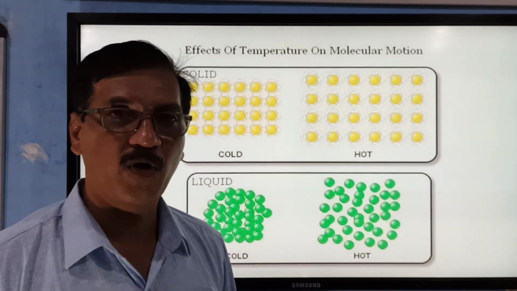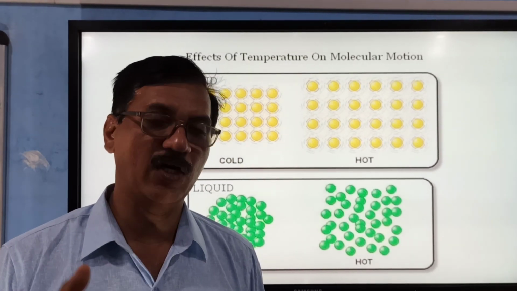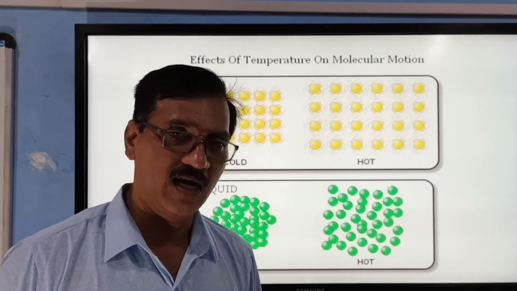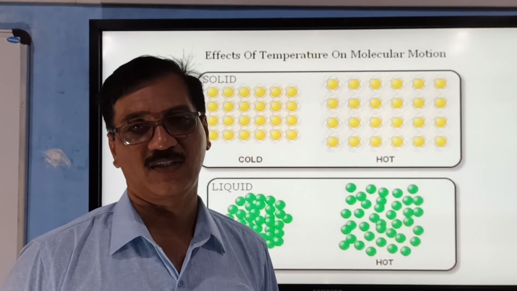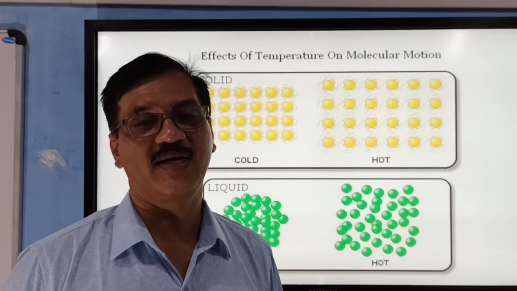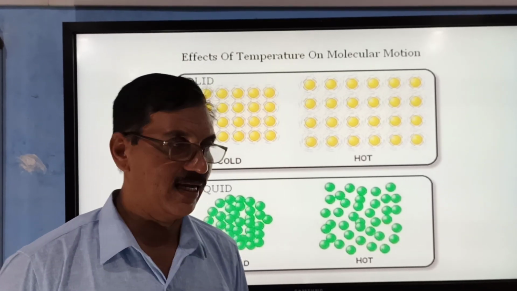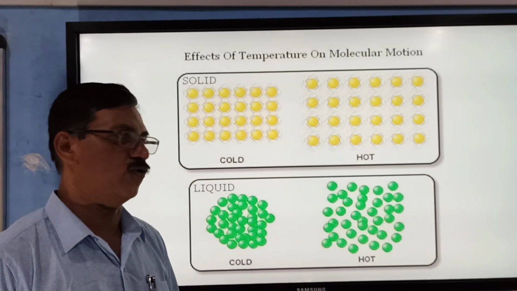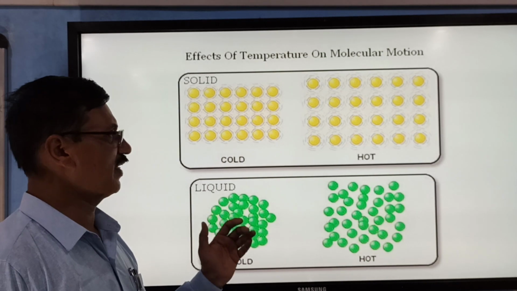Remember that boiling point and latent heat of vaporization tell us about the interparticle force of attraction. If the boiling point of a liquid is higher, then its particles have greater interparticle force of attraction.